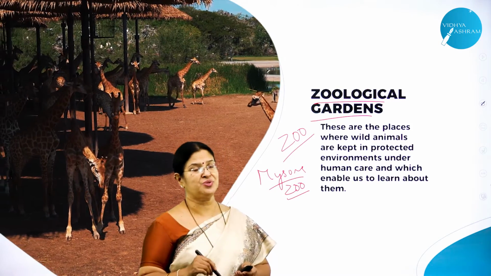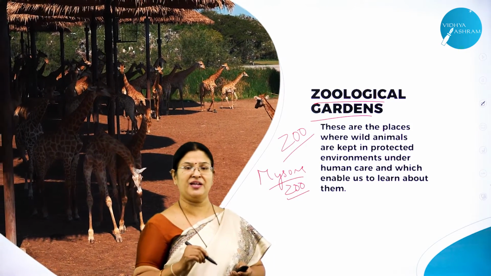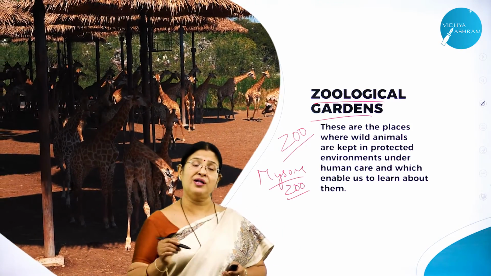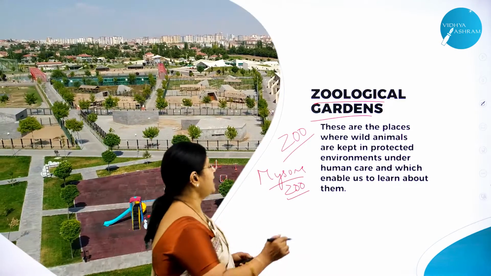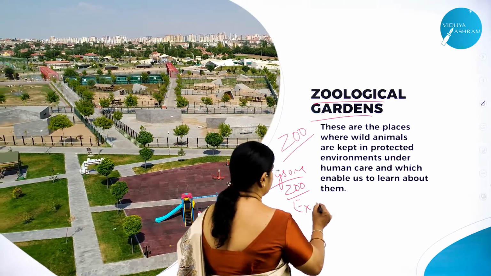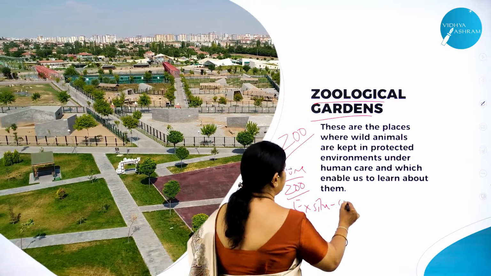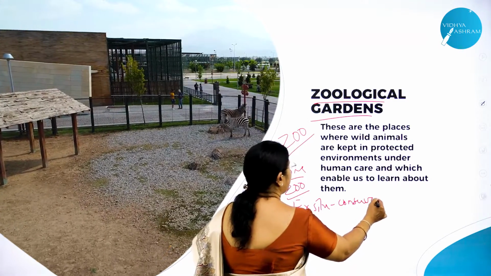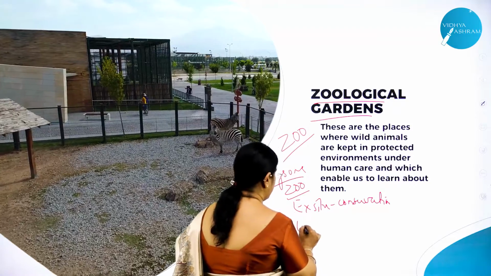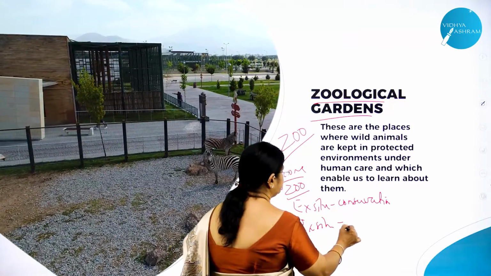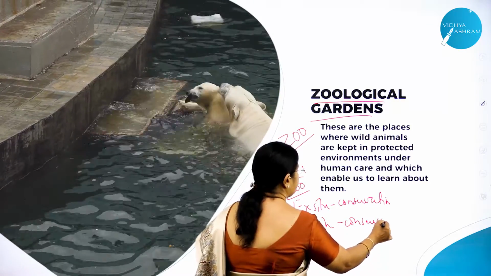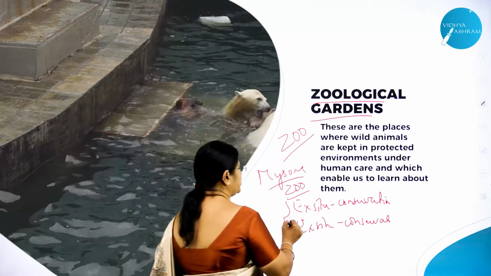So what is a zoo then? This is also one means of study. If you happen to go to a zoo, all the animals are kept, and this is called ex situ conservation. Botanical garden also is an ex situ conservation. What do you mean by ex situ conservation?